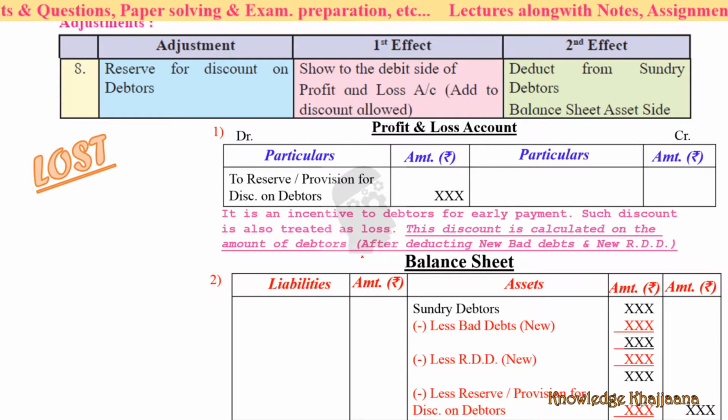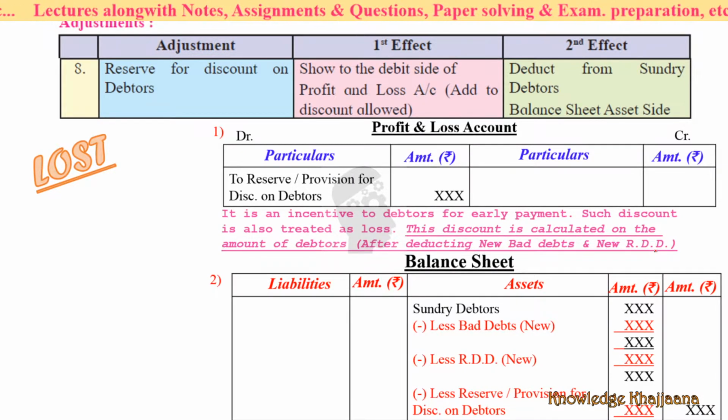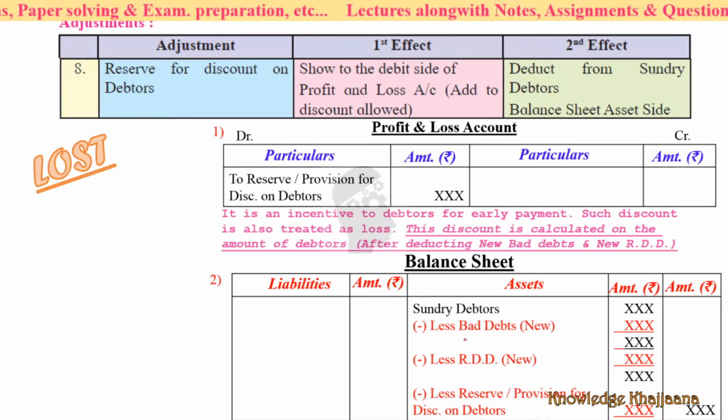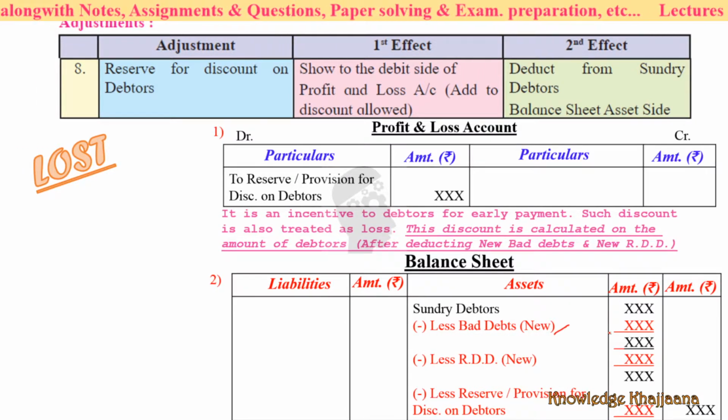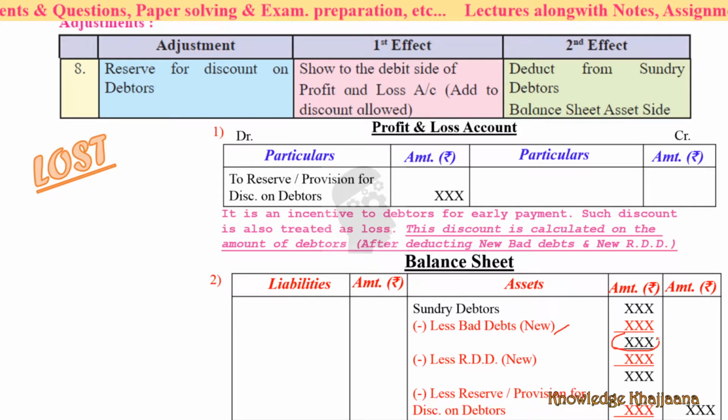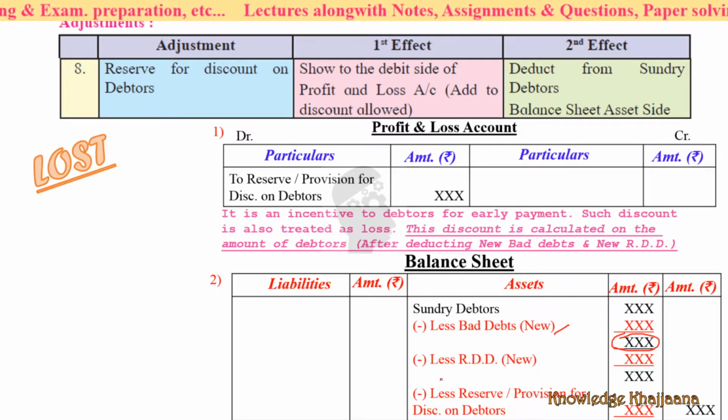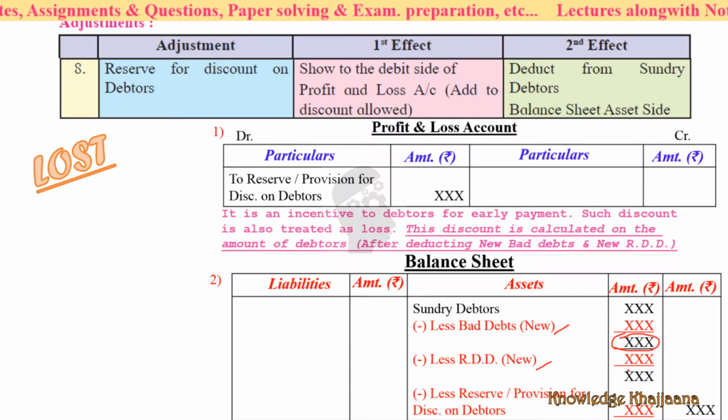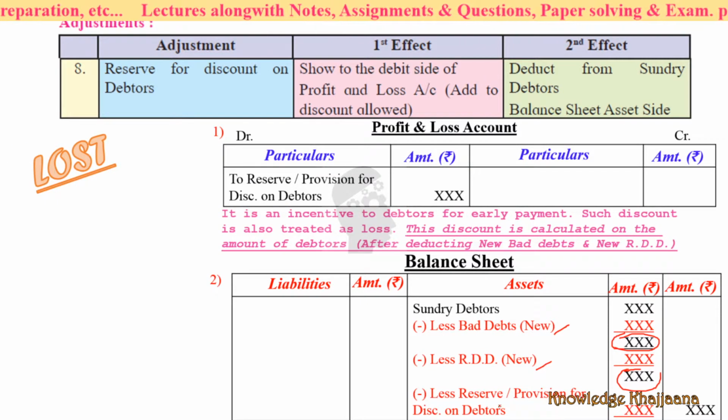But how? After deducting new bad debts and new RDD. Okay. So first of all, we have to deduct bad debts. Okay, we have to deduct the new bad debts first, then we will get some amount. Okay, then we have to deduct new reserve for doubtful debts, then we will get some other amount. Okay, and then we have to provide for the discount on debtors.